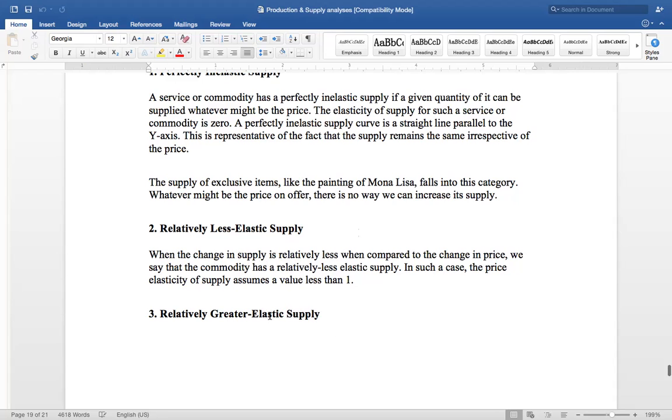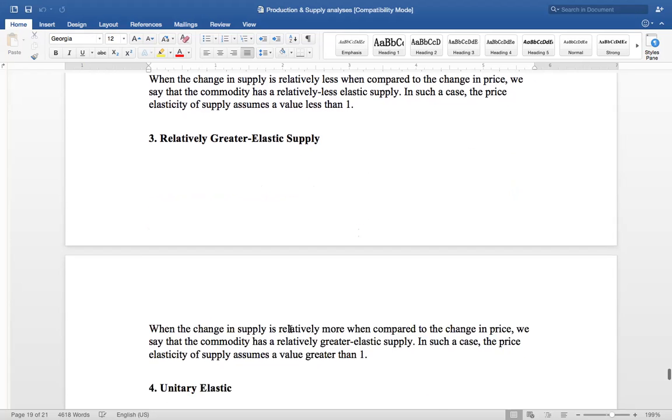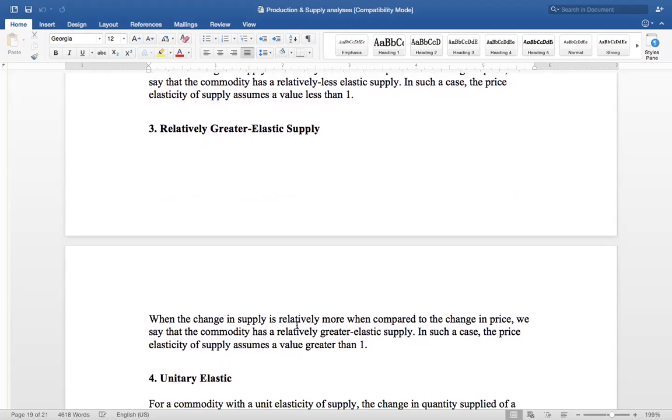ठीक है. Relatively greater elastic supply, this is just reverse. इसमें क्या होता है कि आपकी प्राइसेस में कम चेंज होता है कंपैरेटिवली, लेकिन क्वांटिटी सप्लाई ज्यादा चेंज होती है. When a change in the supply is relatively more, this is just reverse of the second one. When a change in supply is relatively more when compared to change in the prices, so we say that commodity has a relatively greater elasticity of supply. इनके prices में जितना change हुआ quantity supply में उससे ज्यादा, तो वो relatively greater elasticity supply. In such a case, the price elasticity of supply assumes a value greater than 1.